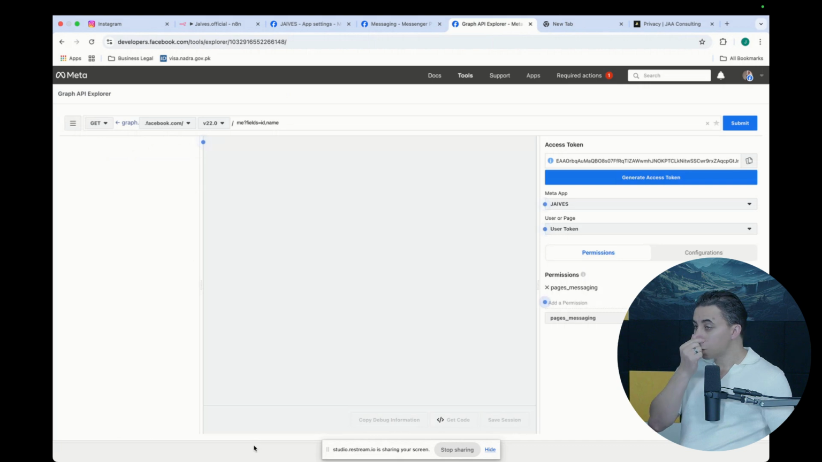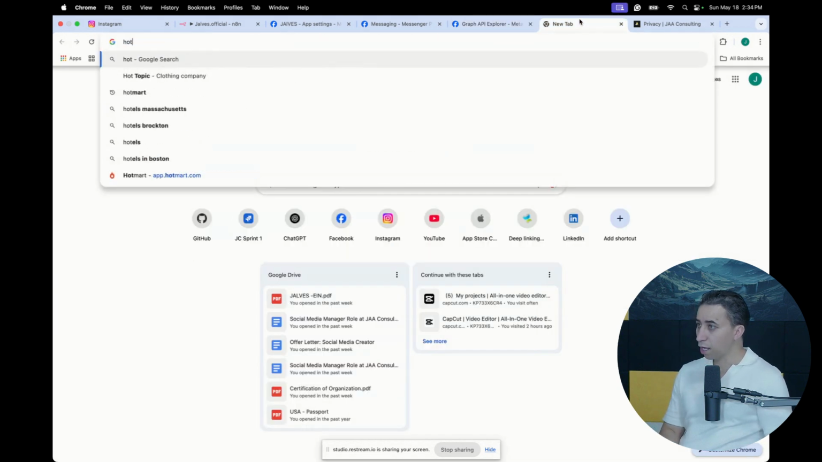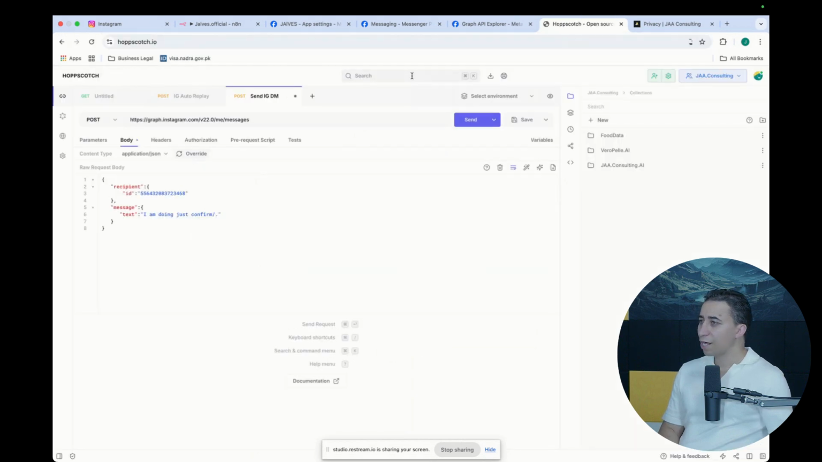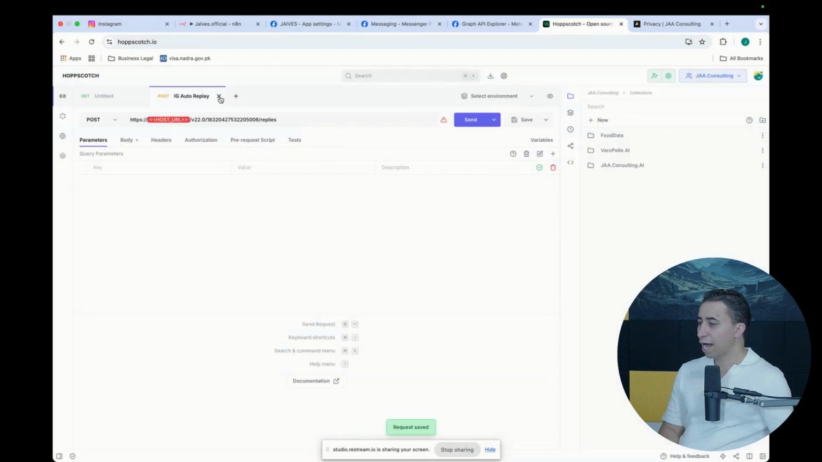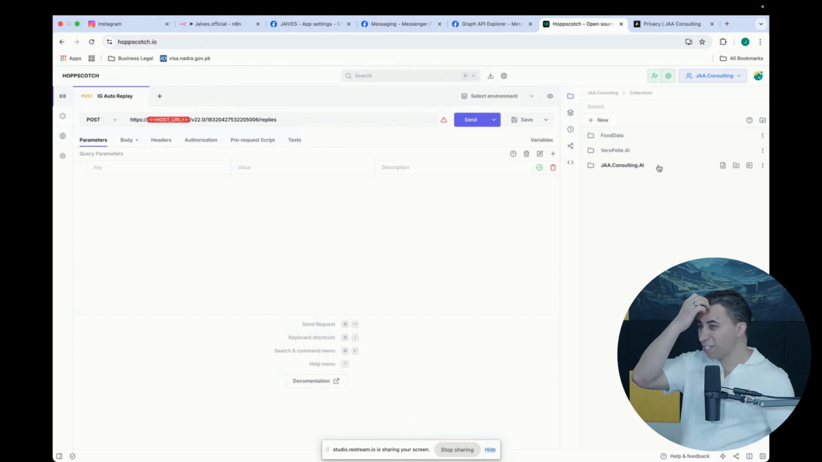So this is what I'm going to be doing. Let me show you something. I use this platform here to test APIs. Before I start to implement anything in n8n, which is basically API calls, I like to test my APIs. So this is what I'm going to be doing here.